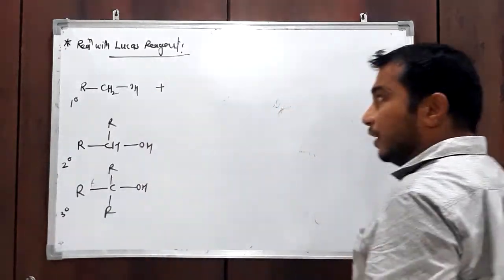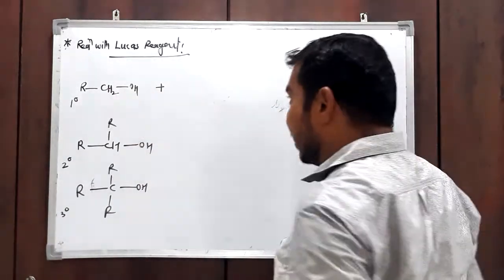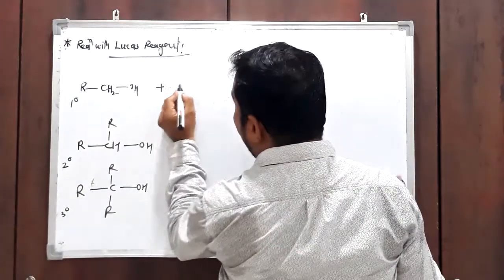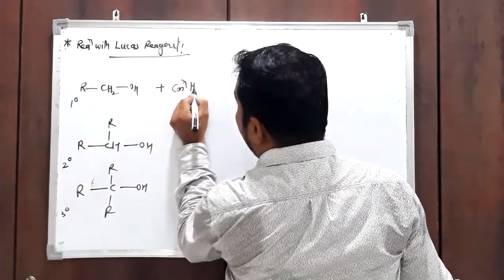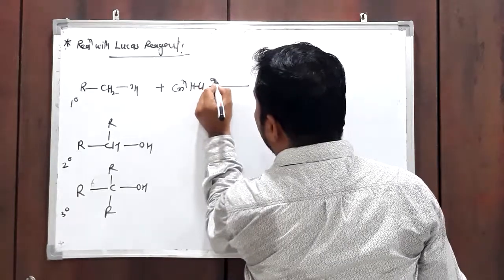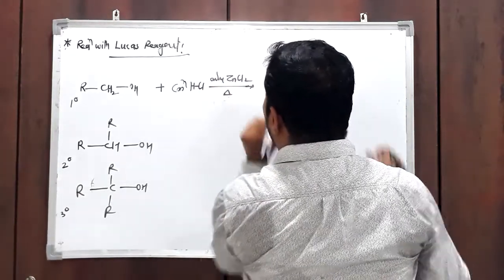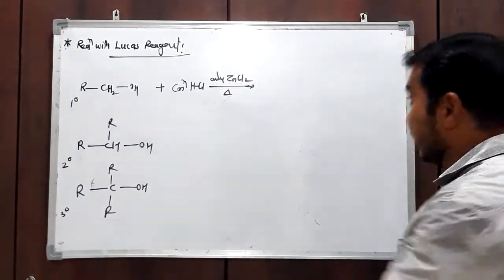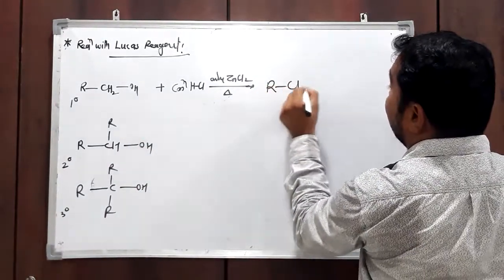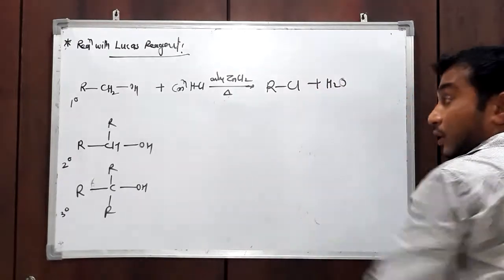When we react primary alcohol with Lucas reagent, it requires concentrated hydrochloric acid plus anhydrous zinc chloride, and heating is required. Then you will get product RCl plus H2O.